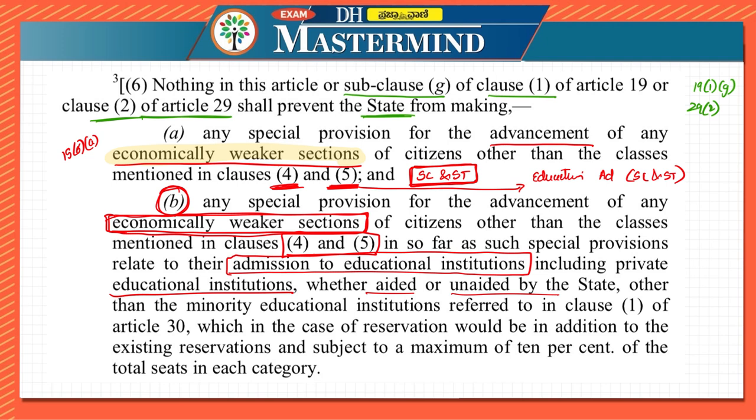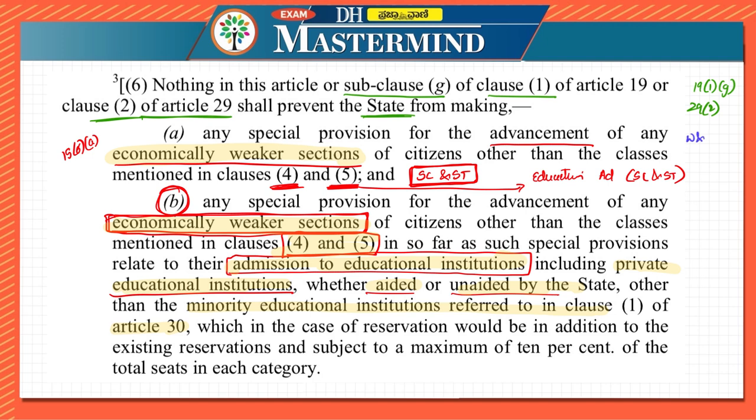See, the words are similar, just the keyword is different. Similar wordings were used in article 15 subclause 4 and 5 also, right? But here they have just replaced the keyword, which is economically weaker sections. Other than that, everything else is the same over here. Admission to education institutions, private education institutions, aided or unaided by the state, other than minority education institutions in article 30. So these all we have read, just that different articles or different sections are mentioning the advancement of different sections in the society.